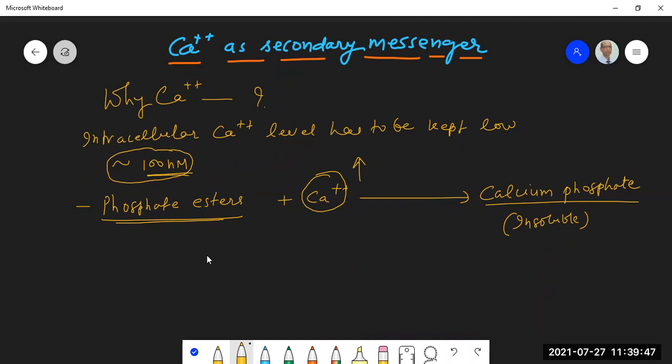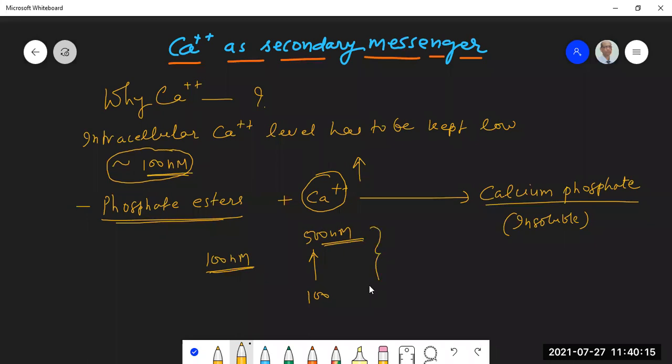So 100 nanomolar is too low a concentration. Any small increase gives you a big effect. From 100 nanomolar to 500 nanomolar, if the calcium level increases in the cytoplasm because of the opening of calcium channels, so calcium flux in, there is an influx and the calcium level rises.